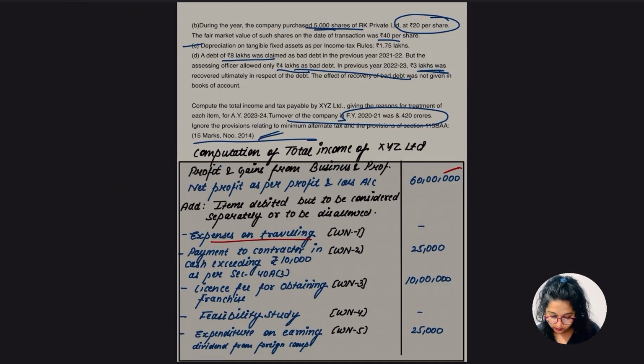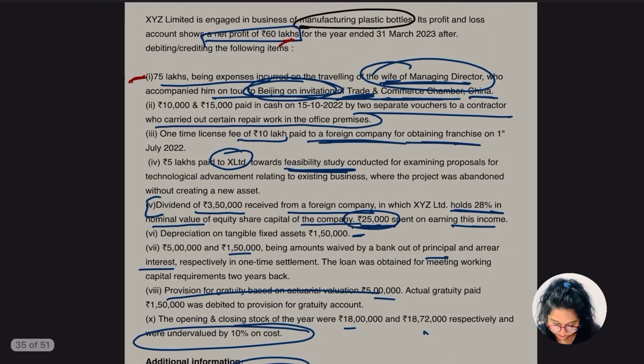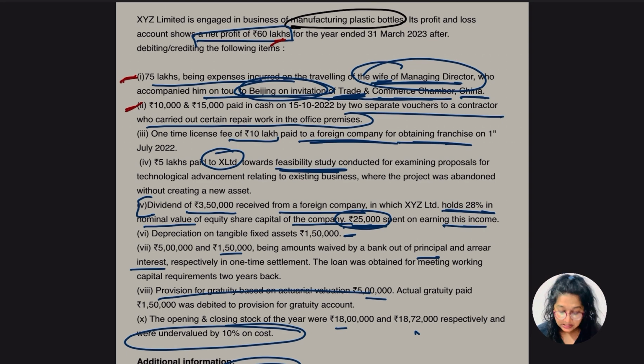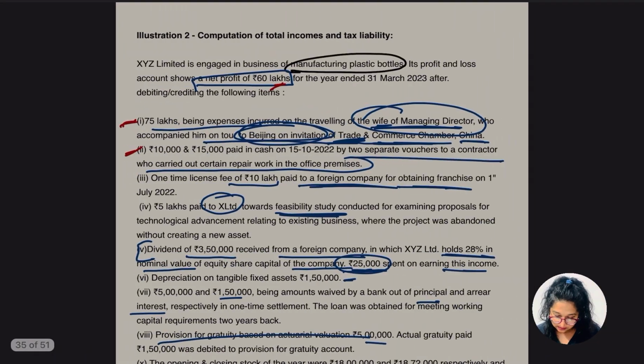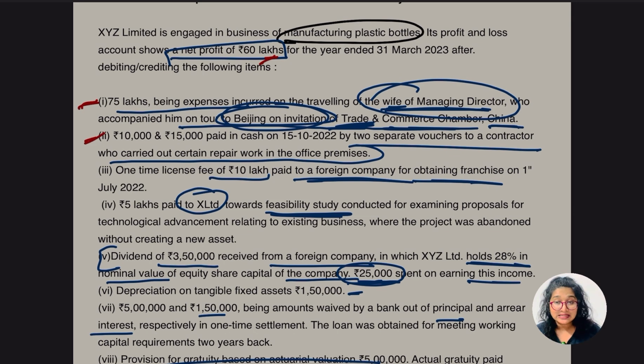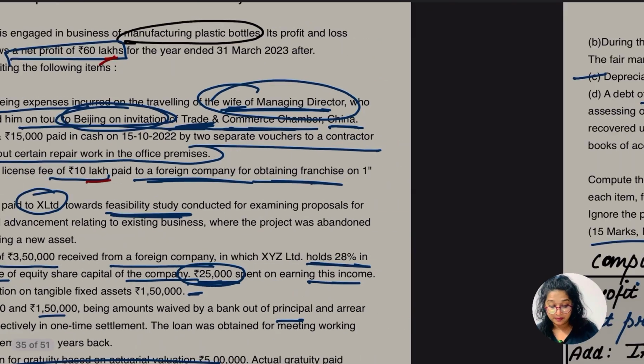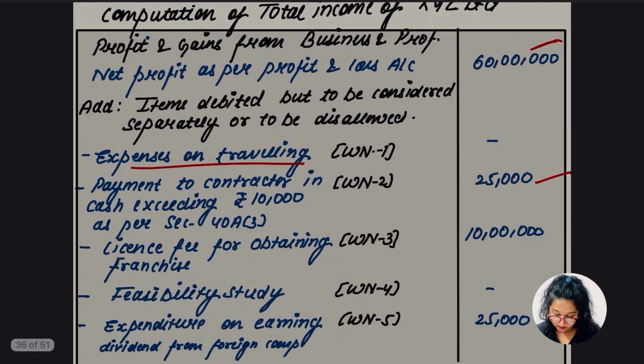Let's go for the other parts. This 10,000 and 15,000 paid in cash is going to be an add back, as we know this exceeds the limit. Okay, so yes, 25,000 is mentioned here. What about the one time license, which is 10 lakh, which is paid to the foreign company? Yes, this is going to be an add back. Okay, so yes, we have taken this 10 lakh.